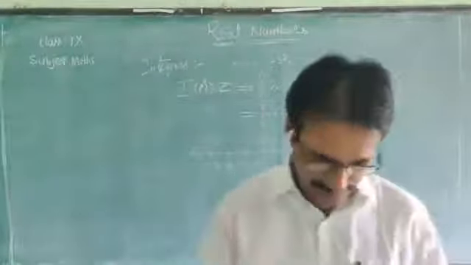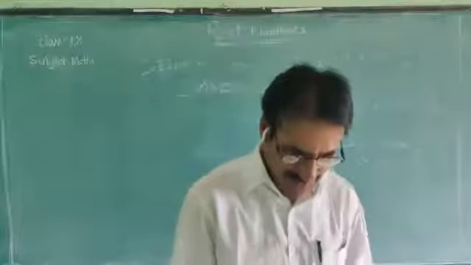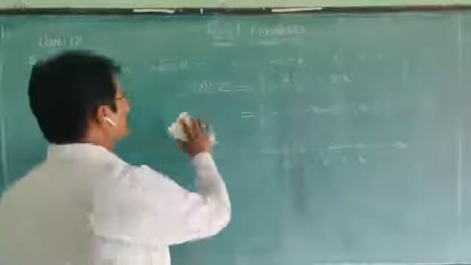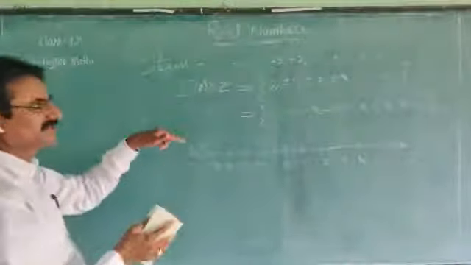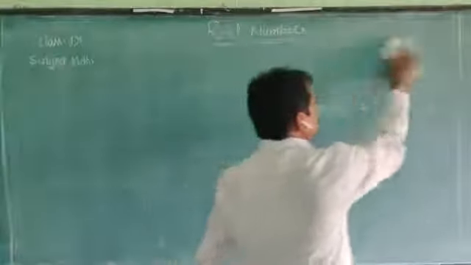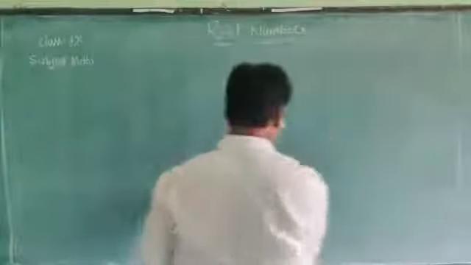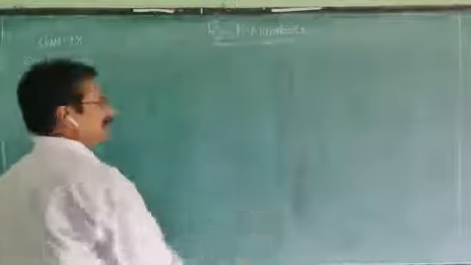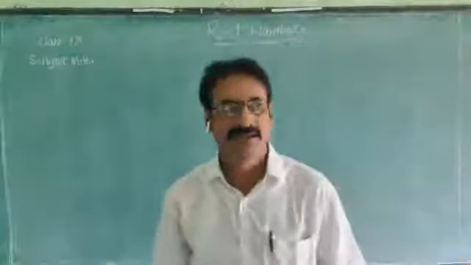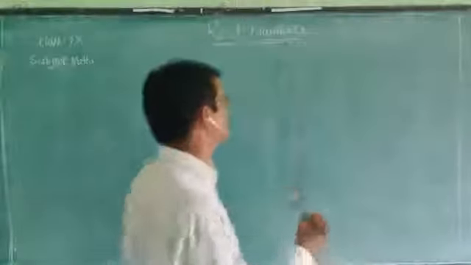Next one, we are going to another one. Already you learned this in the 8th class. Do you understand this one? Okay. Now, in 8th class, you learned about one more set of numbers, which is rational numbers.